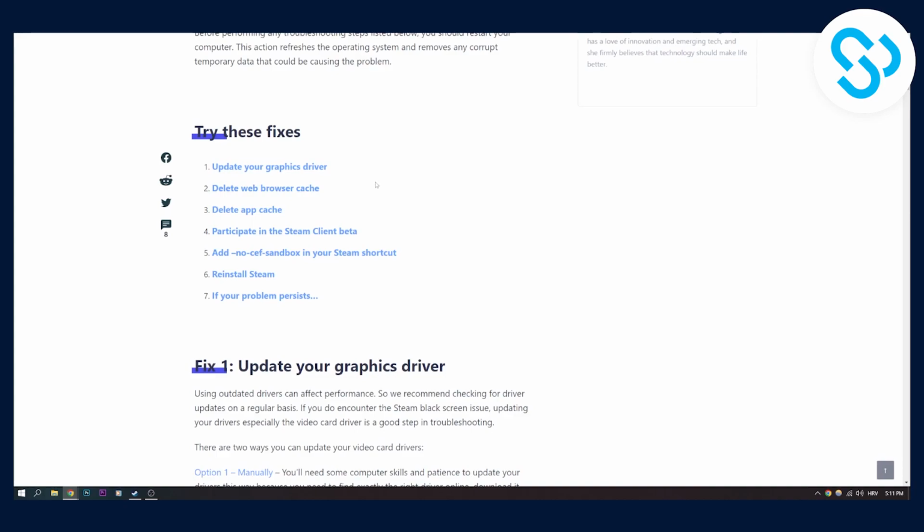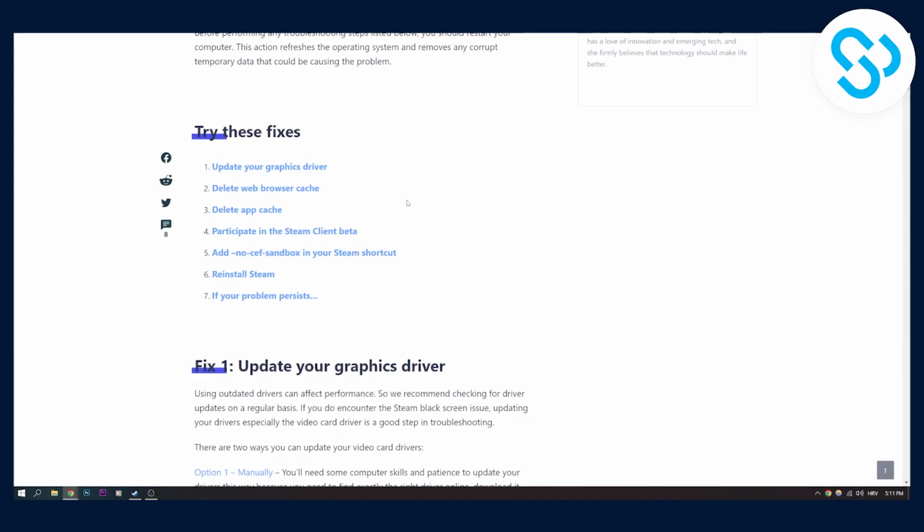For me, it was updating the graphic driver and then adding no-sef sandbox in your Steam shortcut. For you, it could be deleting app cache or something different. This really depends on your computer, what you currently have on your computer, and how your computer acts when you're opening the Steam. I'll make sure to leave this link down in the description below.